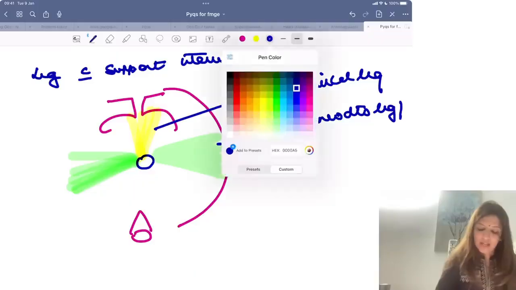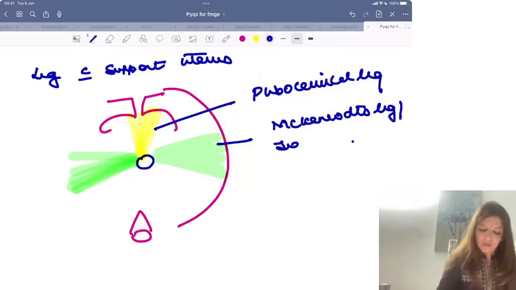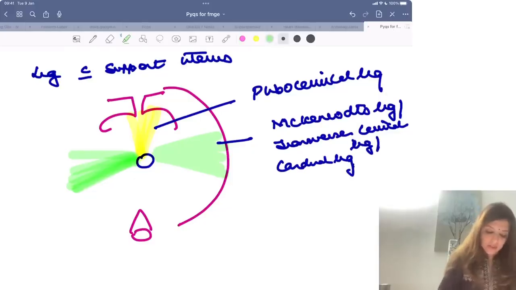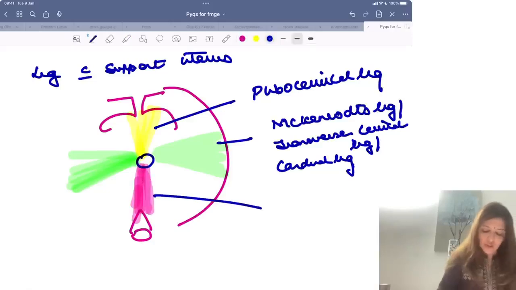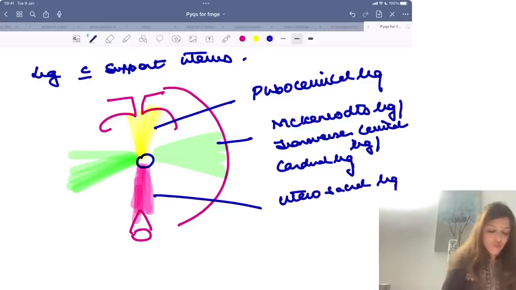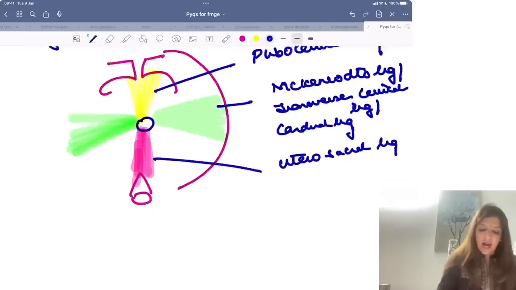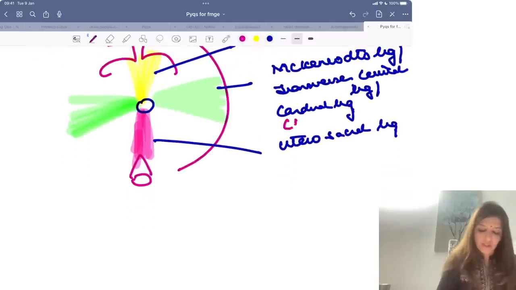This is also called transverse cervical ligament, and this is also called cardinal ligament. And then there is a ligament which connects the uterus posteriorly to the sacrum, which is called uterosacral ligaments. All these three are the main or primary ligaments which support the uterus, right? Out of this, the most important is cardinal ligament.